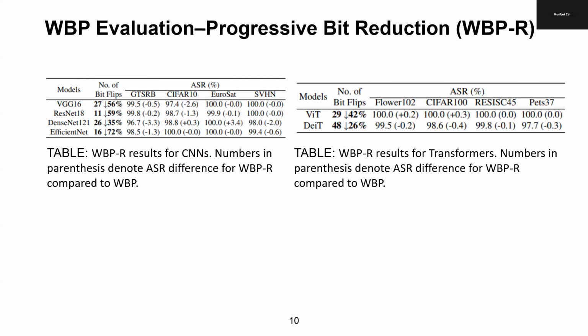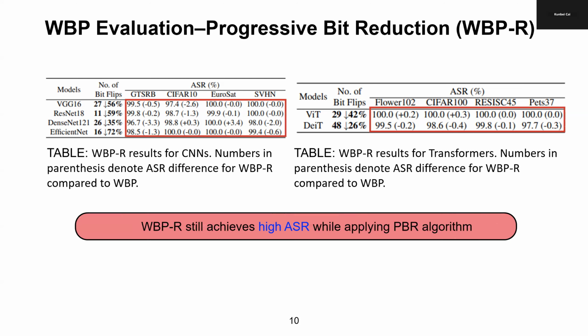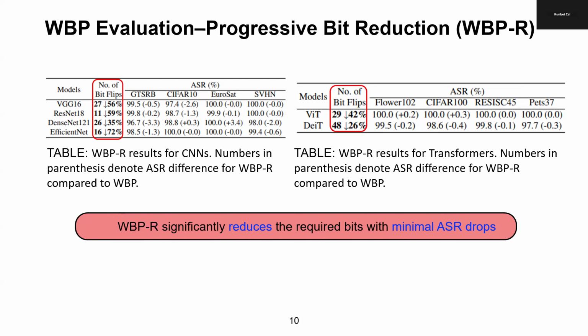For WBP with progressive bit reduction, WBP-R successfully maintained a comparable ASR of 99.3%. Furthermore, the number of bit flips decreases significantly. There is about a 56% bit flip number drop on average, with only 0.3% ASR drops.